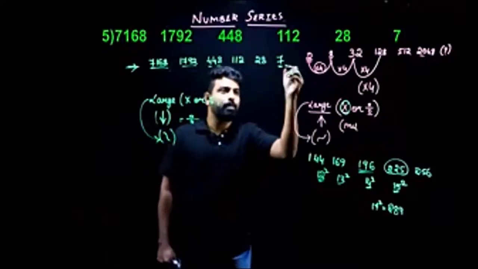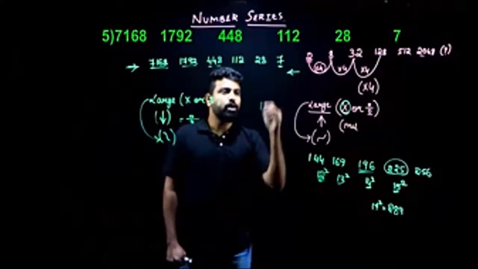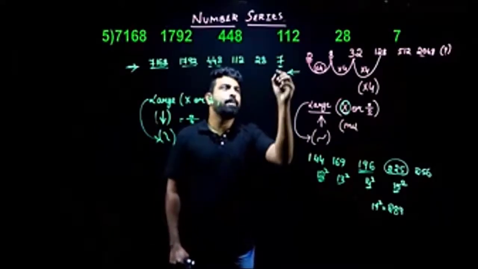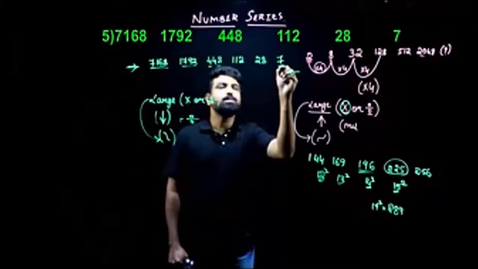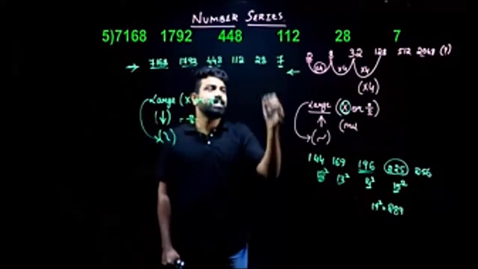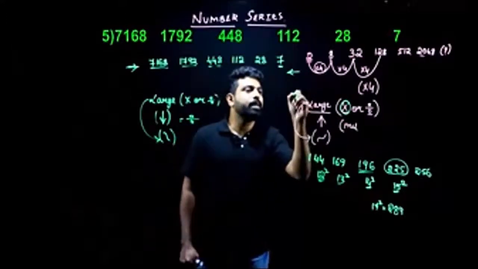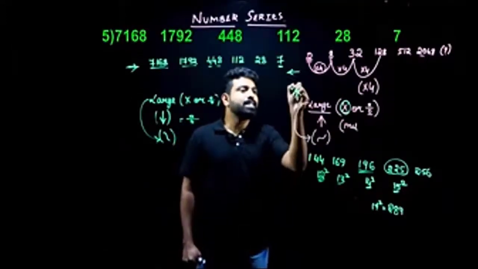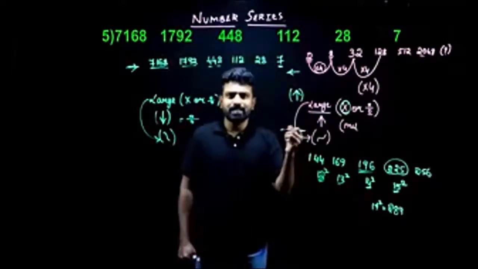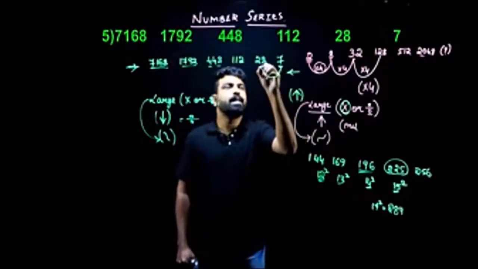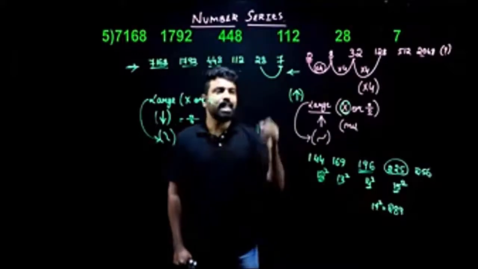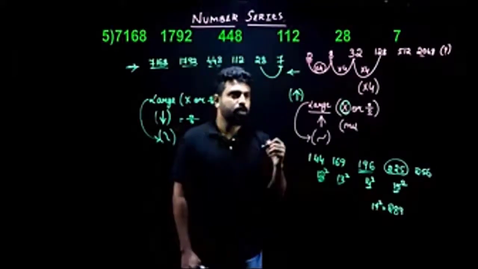So I'll start from my right-hand side. When I look from my right-hand side, what's happening here? From 7 to 7168, there is an increment. When I'm starting to look from the right-hand side, there is an increment. Since there is an increment, what can I understand? I'll have to use multiplication.